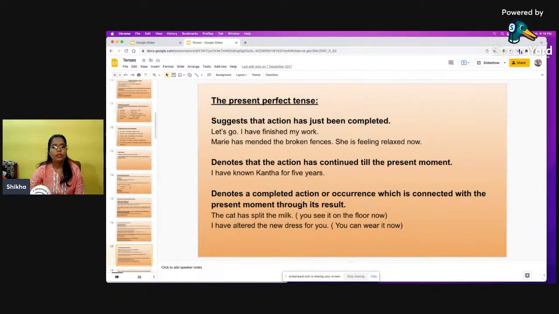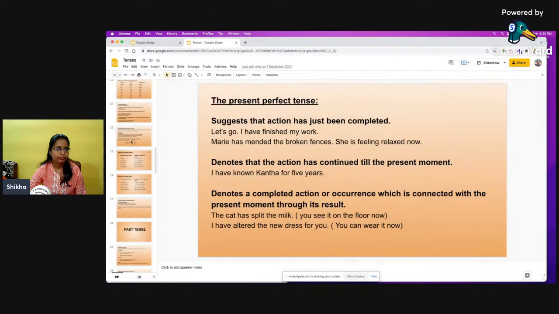Okay, it denotes a completed action or occurrence which is connected with the present moment through its result. The cat has spilled the milk. So first the cat has spilled the milk and now I am seeing it on the floor. I have altered the new dress for you. So the dress was not altered earlier, but now I have altered it and you can try it.